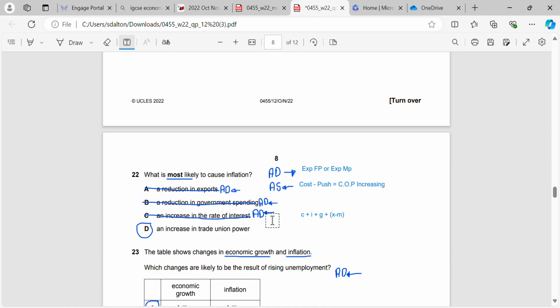Now what's that going to do? That's going to cause cost push inflation, or it's most likely out of these reasons to cause that. Because if the trade unions get more power, they're going to try and negotiate better deals for their employees. And if they negotiate better deals, that may result in the employees getting higher wages. And if wages go up, that will result in the cost of production increasing and can result in AS shifting left, leaving us in a state of cost push inflation.